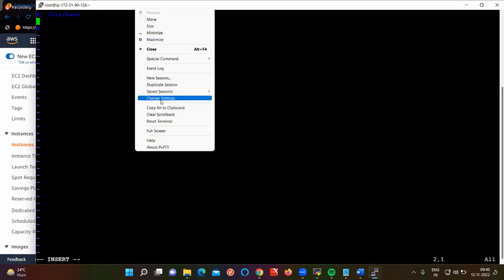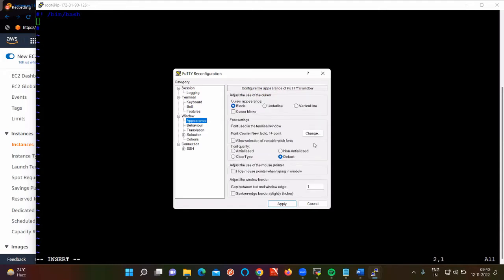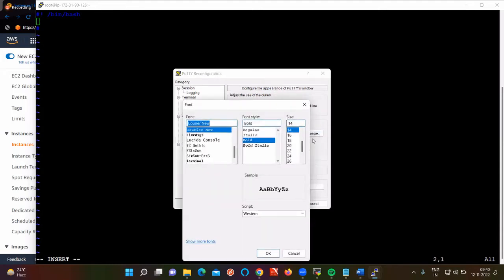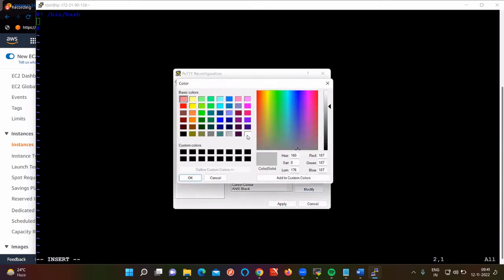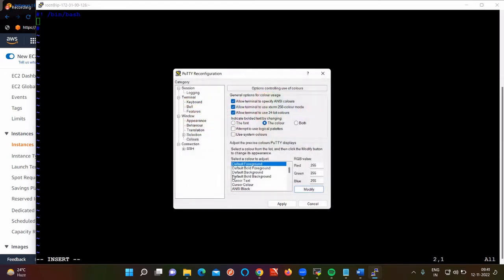One minute, change the font color. Change settings, appearance. Can we use white? Font color, default foreground, modify, apply. Fine now? That is the commented one actually.